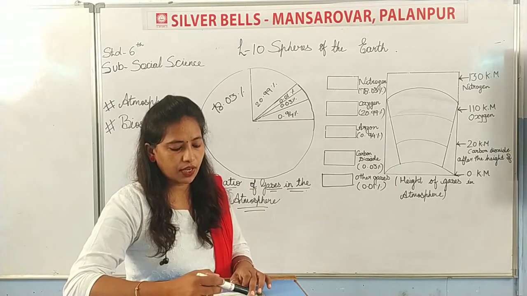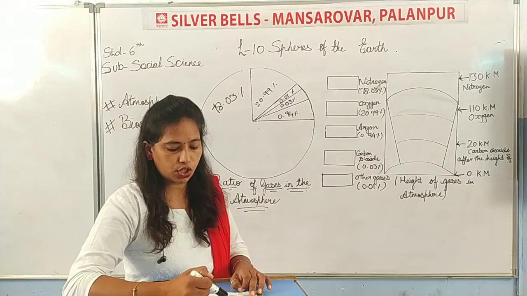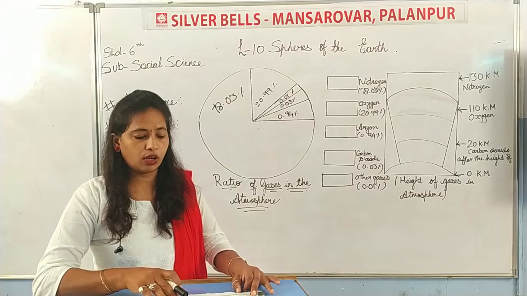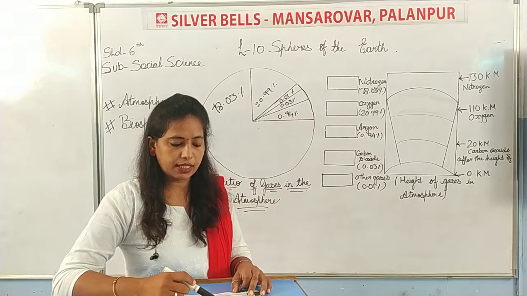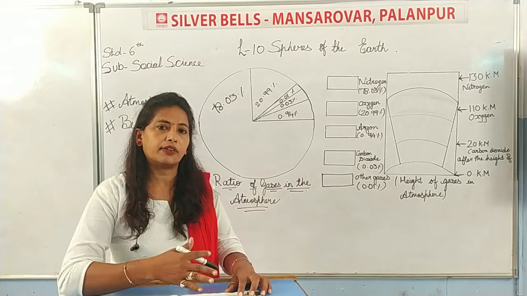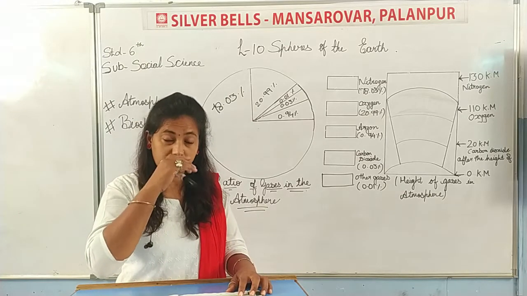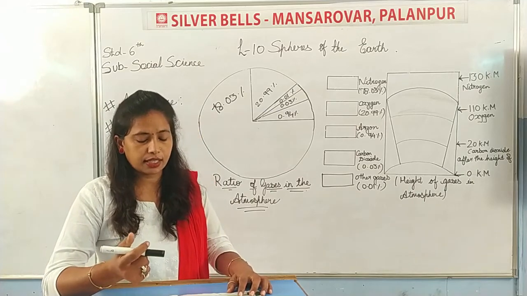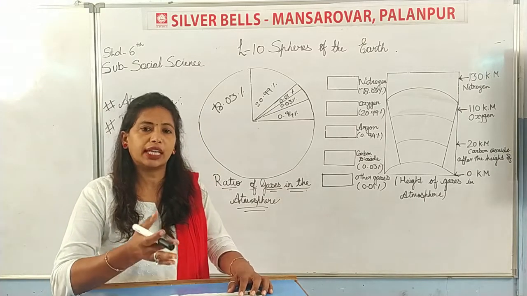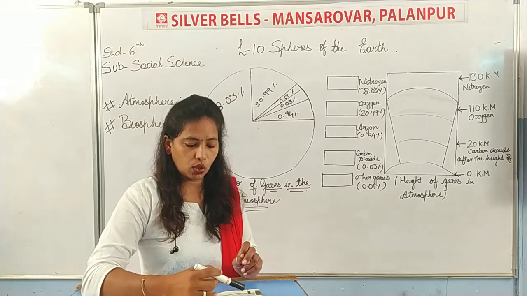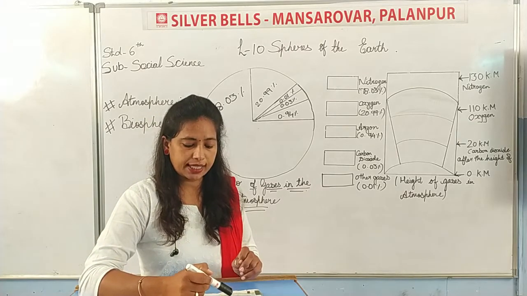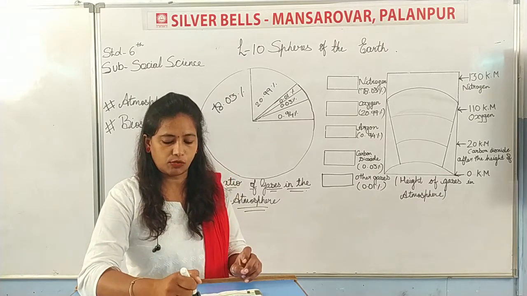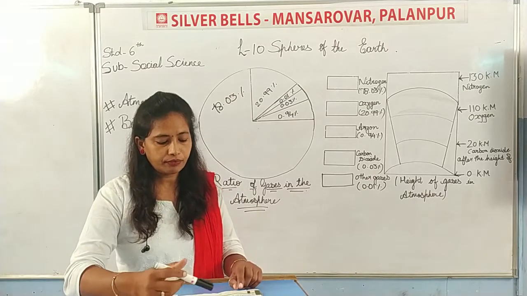Now here, as we go above the Earth's surface, the ratio of most of the gases in the atmosphere decreases. As we go up from the Earth's surface, what happens? The gases decrease in the atmosphere. So, as we go above the Earth's surface, the ratio of most of the gases in the atmosphere decreases.